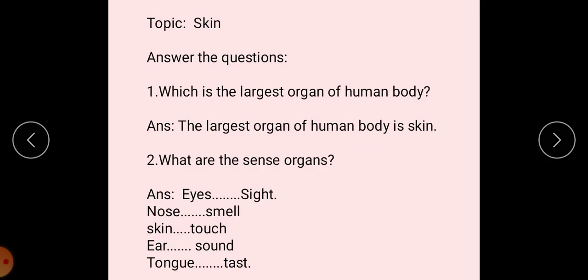Next topic is skin. Question is, which is the largest organ of the human body? Answer is, the largest organ of the human body is skin. Next question is, what are the sense organs? Answer is eye, sight; nose, smell; skin, touch; ear, sound; tongue, taste. Here the E is missing in taste.